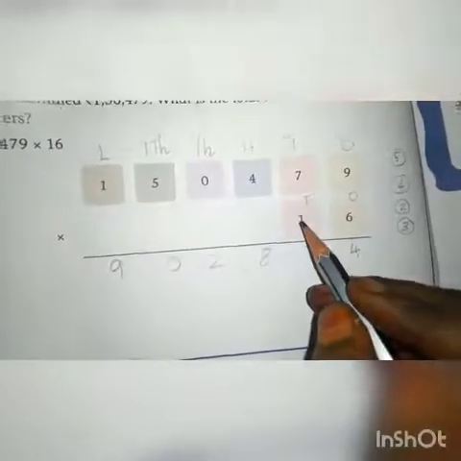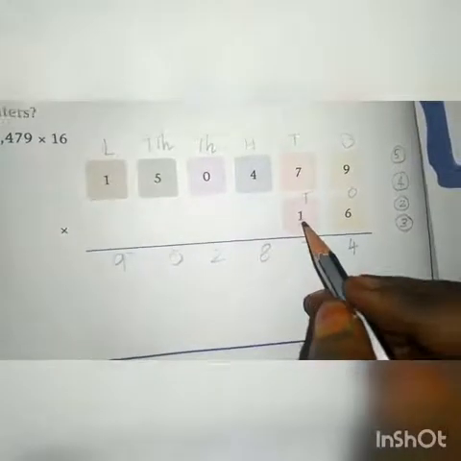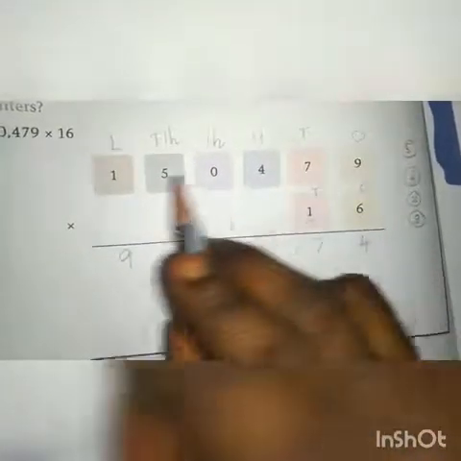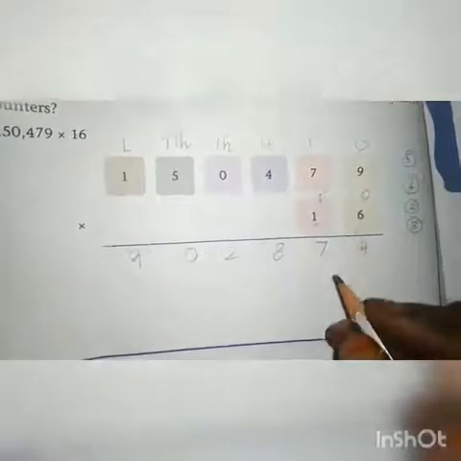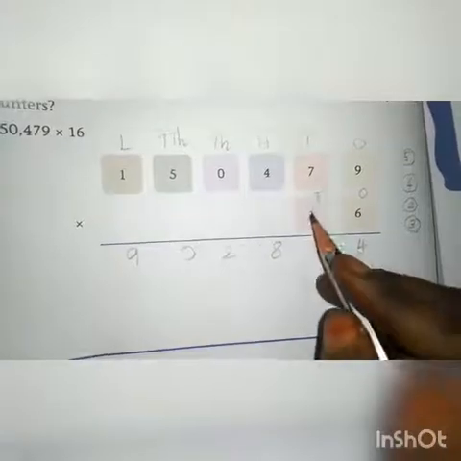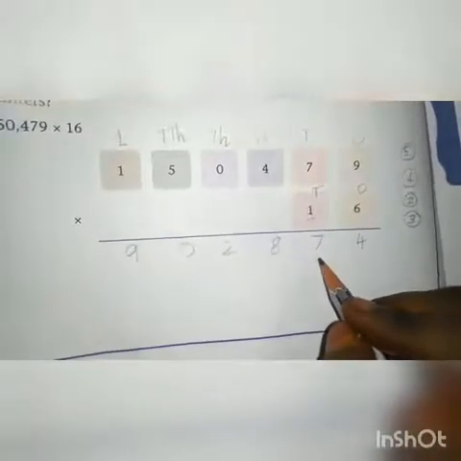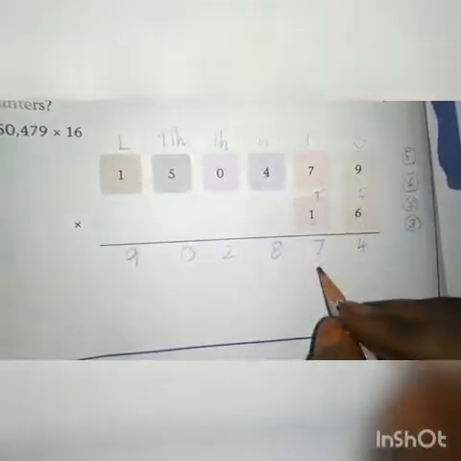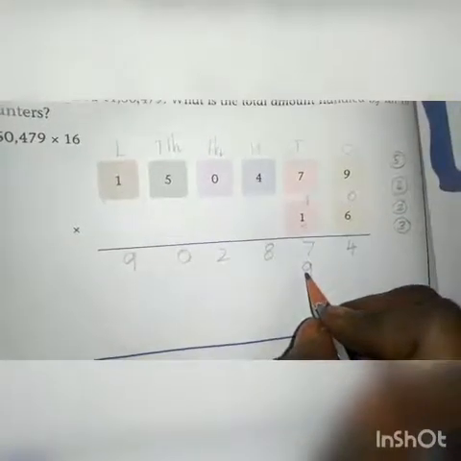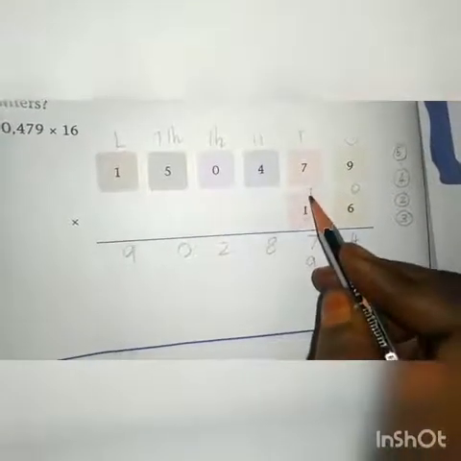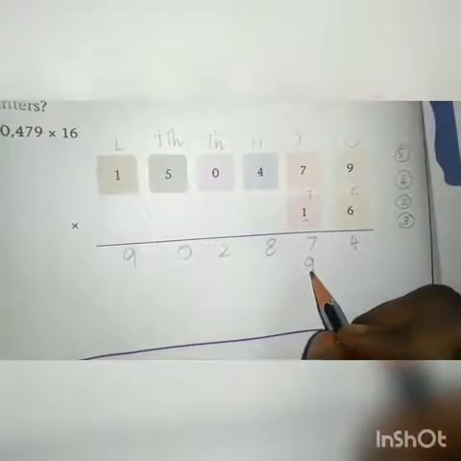Next we have to move to the tens place. Here in the tens place, 1 is there from 16. So we have to multiply 1 with the above given number. 1 9s are 9. Where we have to write 9? Here? No, because we started with the tens place. So we have to write the answer also under the tens place. This is the tens place value. So 1 9s are 9. We have to leave one gap. Then we have to write the answer, because we started from the tens place from 16. So we have to write the answer in the tens place only.